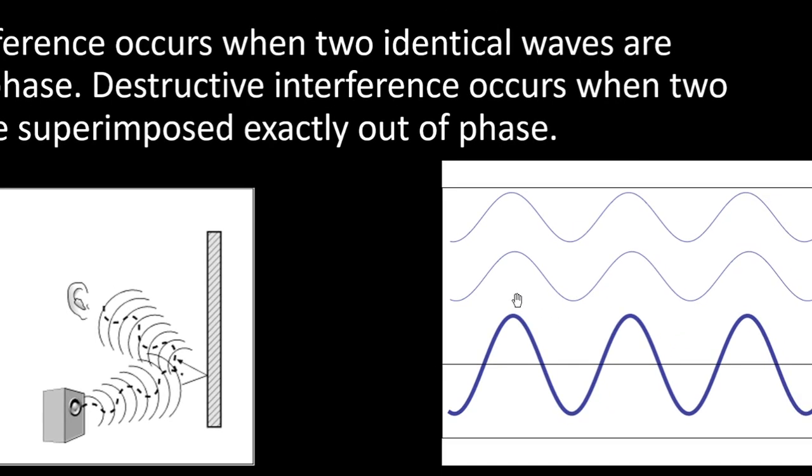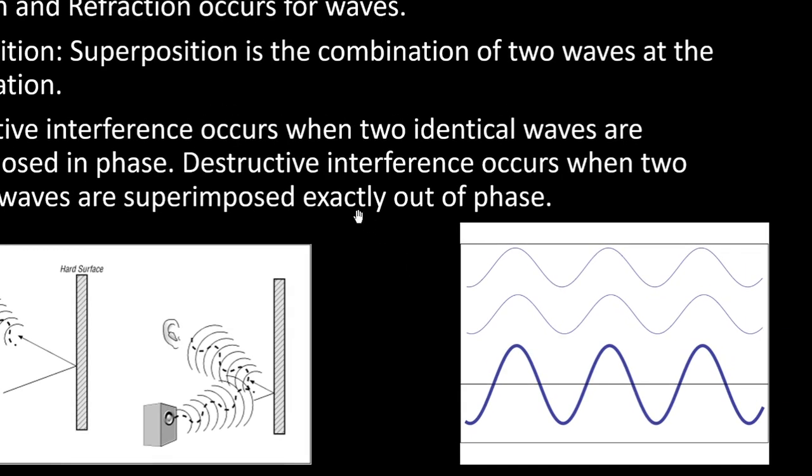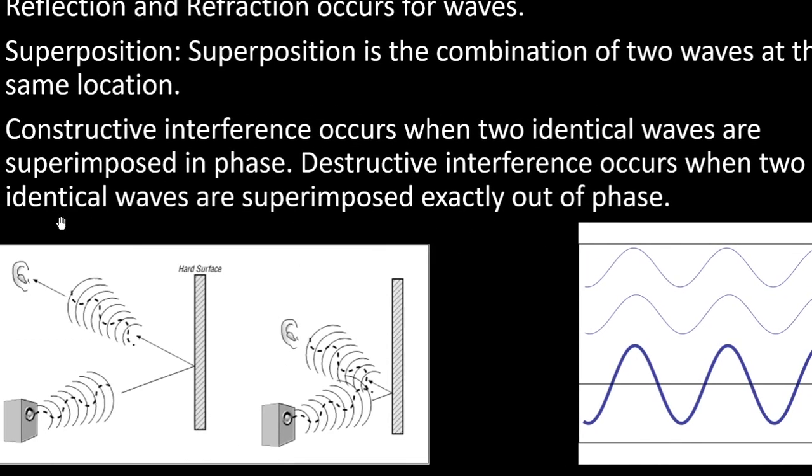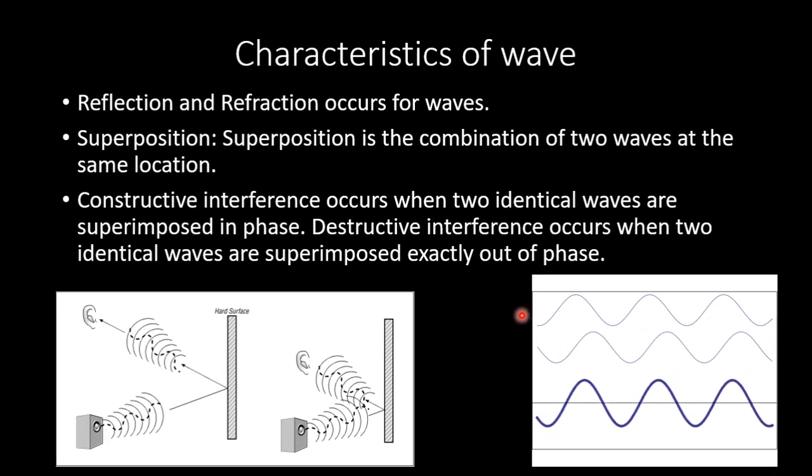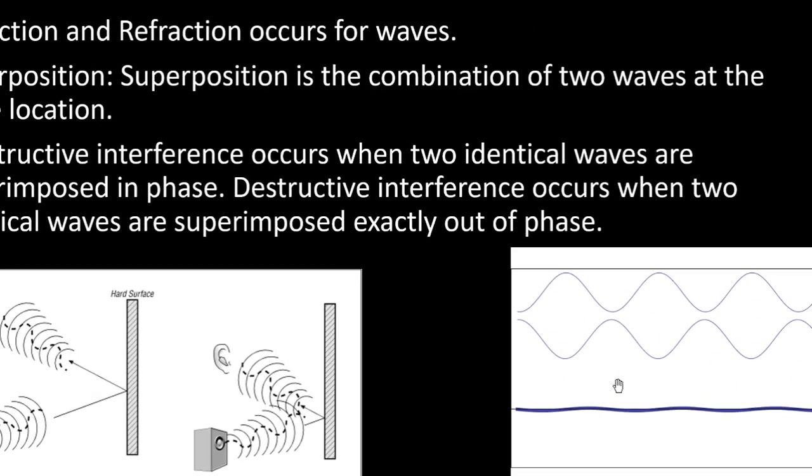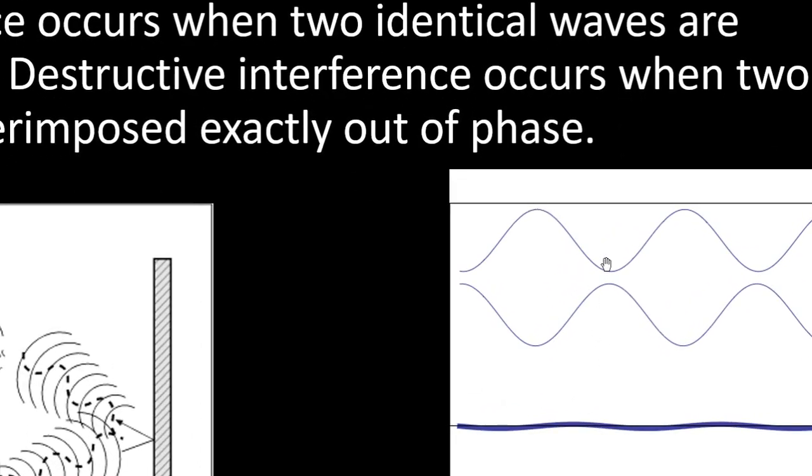And another kind of phenomenon can take place, that is called destructive interference, when two identical waves are superimposed exactly out of phase. When the waves meet, here we see the two waves are now in opposite phase. The result is now zero. So they're exactly out of phase and the resultant wave is zero, the resultant amplitude is zero. That is destructive interference.